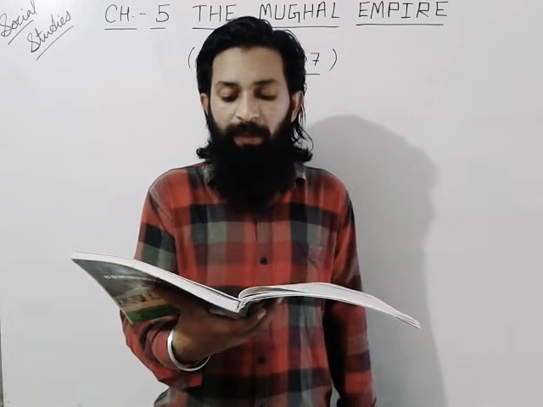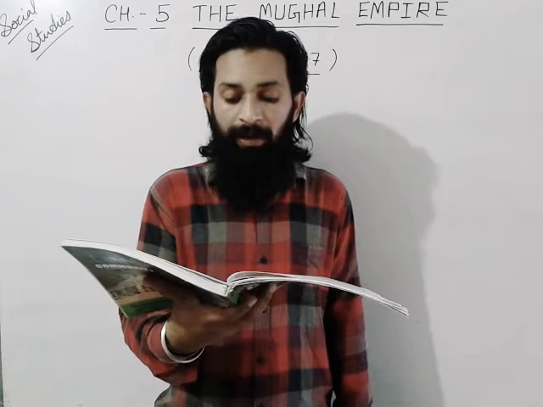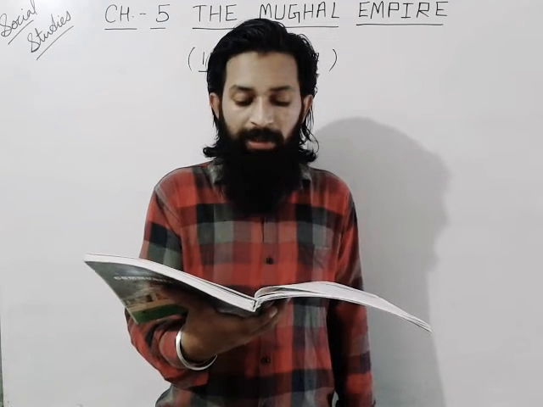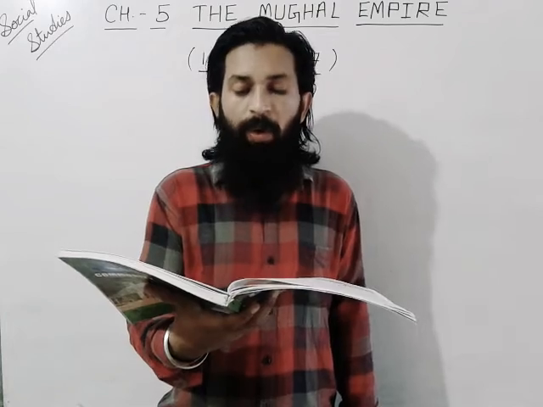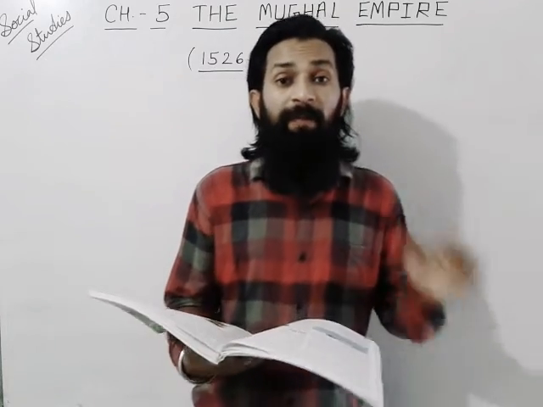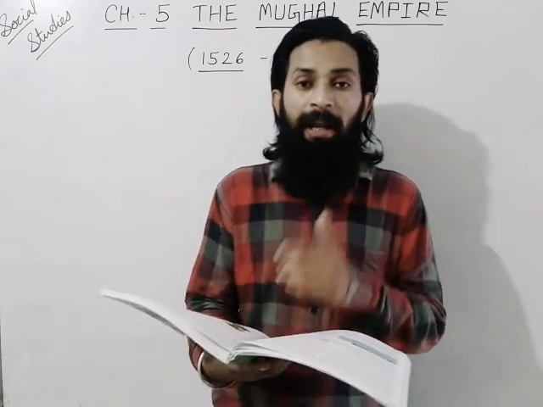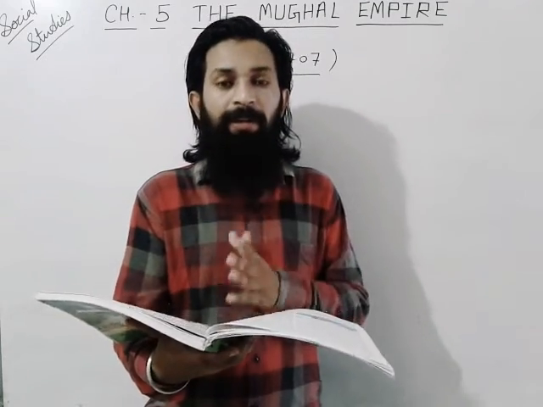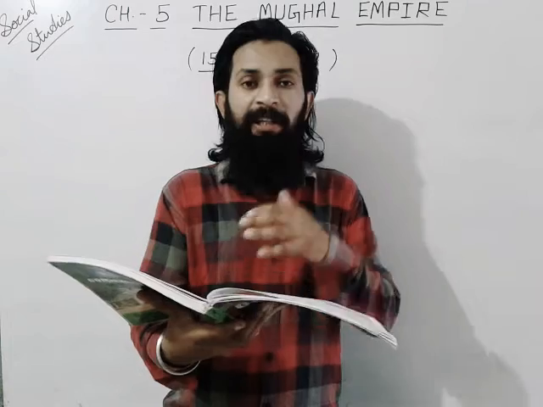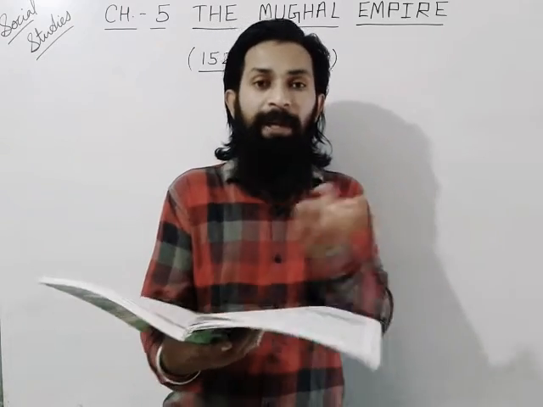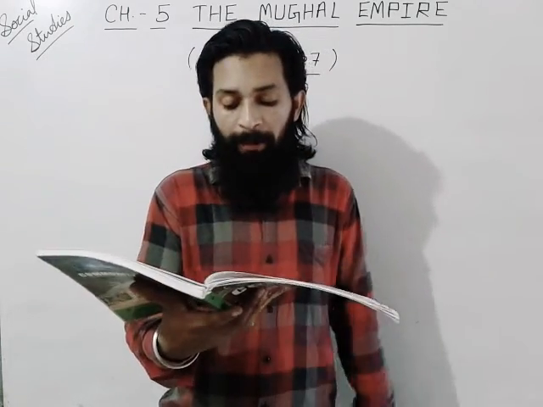Aurangzeb ruled from 1658 to 1707. The last of the great Mughals, Aurangzeb Alamgir, meaning conqueror of the world, ruled for 49 years, the same as Akbar. His empire covered nearly the whole of India. If we talk about Aurangzeb's reign, we can say that he captured nearly the whole of India. Only a few places remained free from him.